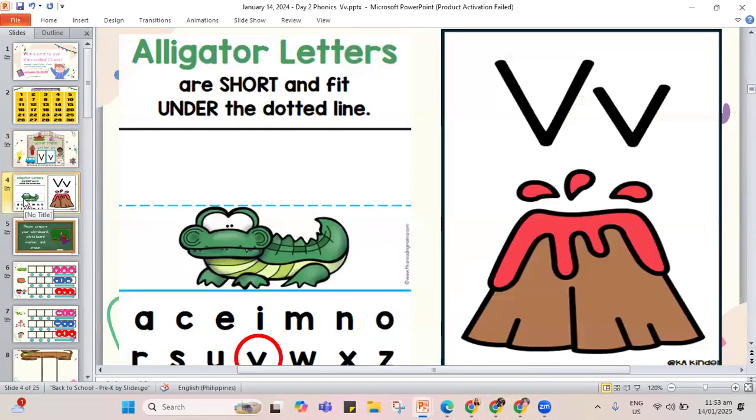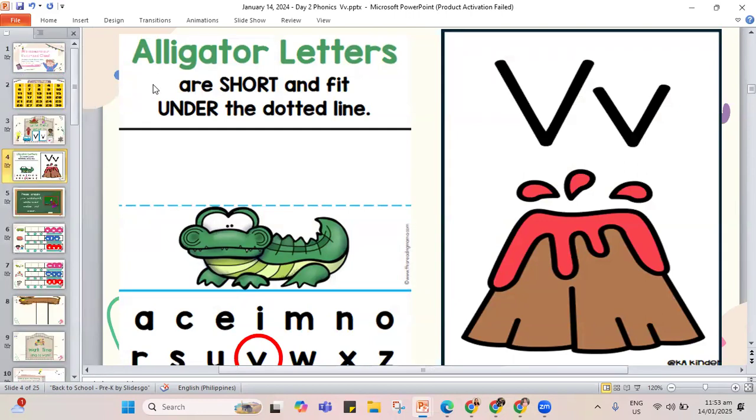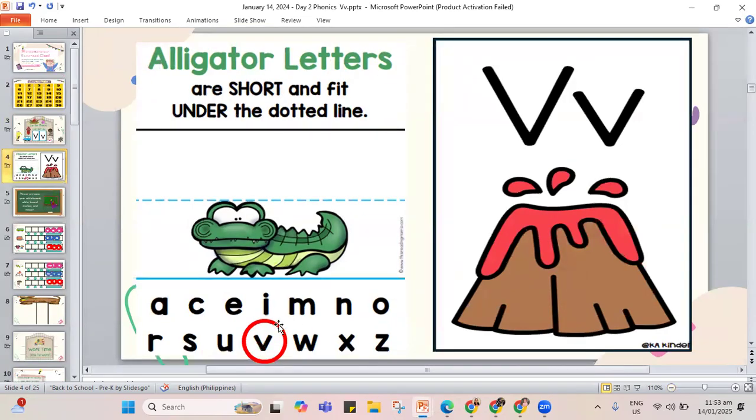So we also have our alligator letters. And the ones that go in the alligator letters, we have the letter V. As you can see, I've circled it here. Remember, when we write our letter V, it goes down under the dotted line. So if I show you our capital letter V, we start from the top. It's like an upside down volcano.